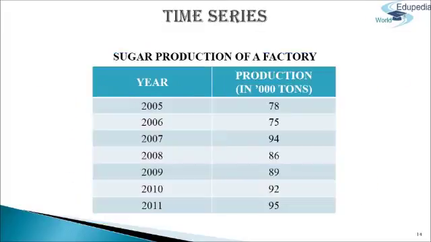Series on the basis of general character. First, time series. A series of value of some variable according to successive points in time is called time series. Data are presented with reference to some time unit, that is year, month, week or day. Let's take an example of a sugar production of a factory in a particular year. Here in the table, the year from 2005 to 2011 is given, and the production of the sugar is given in a particular year. This is known as time series.